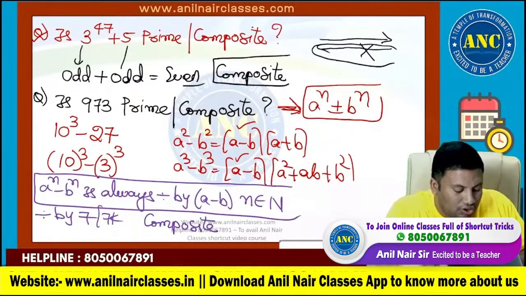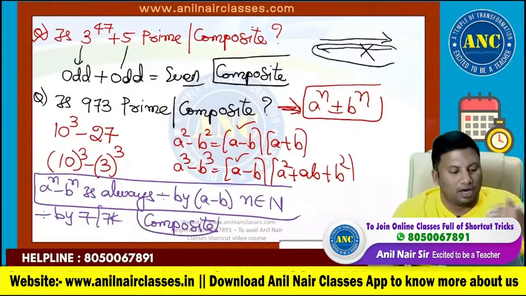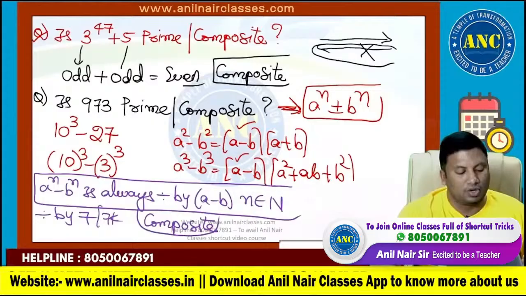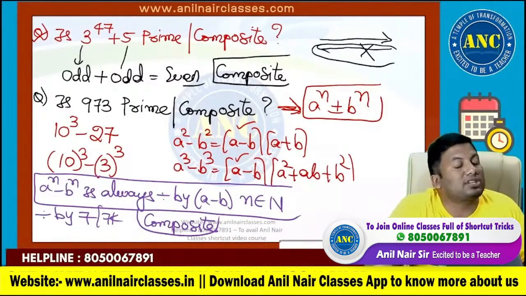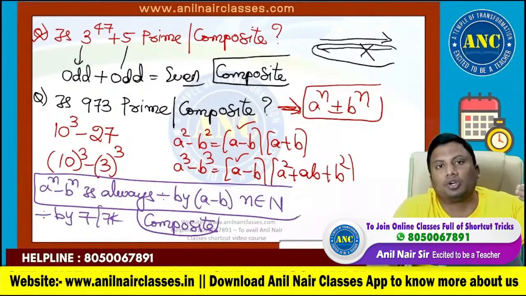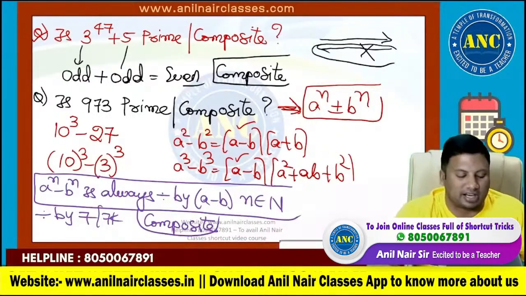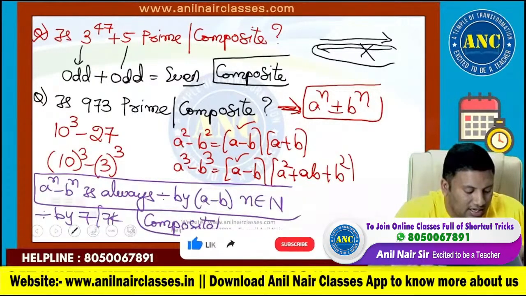This is how you should learn, right? Rule number 1 fails, then rule number 2. For 10 cube minus 27, try to see: not all numbers can be written in the form a power n plus or minus b power n. Then we will go to the second rule. I hope the idea is clear. Next one.